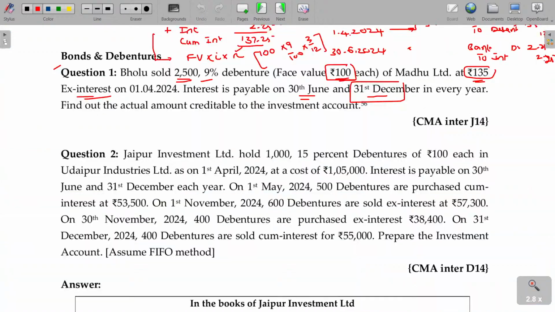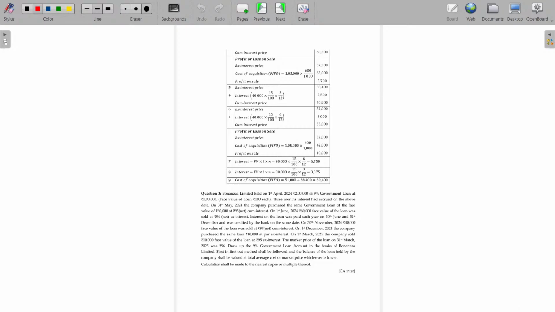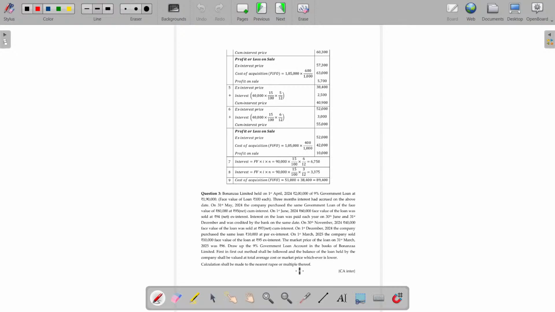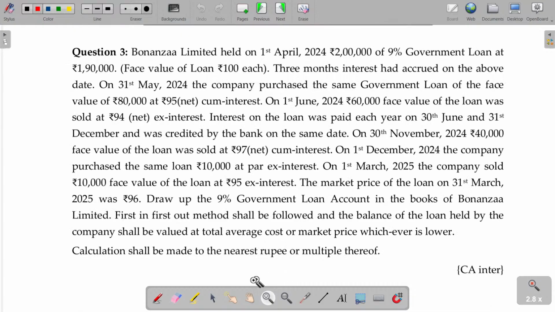Now let's move on to the next illustration. Question number 3. Question number 3 is all about Bonanza Limited, which held 9% government loan. First in, first out method shall be followed. So what method do we follow?